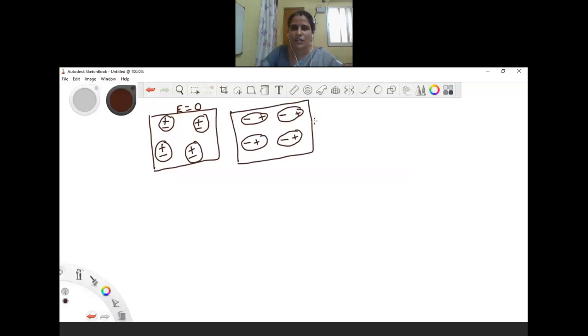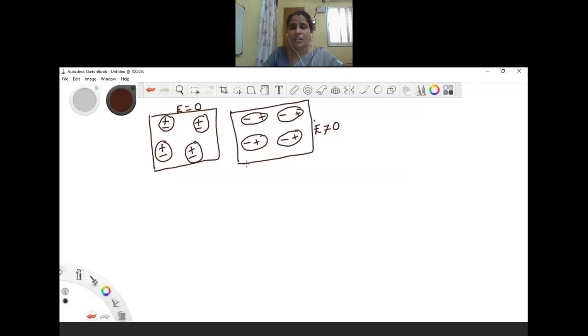So here we have an external electric field, so we can write electric field E is not equal to 0. The positive and negative charges are displaced.